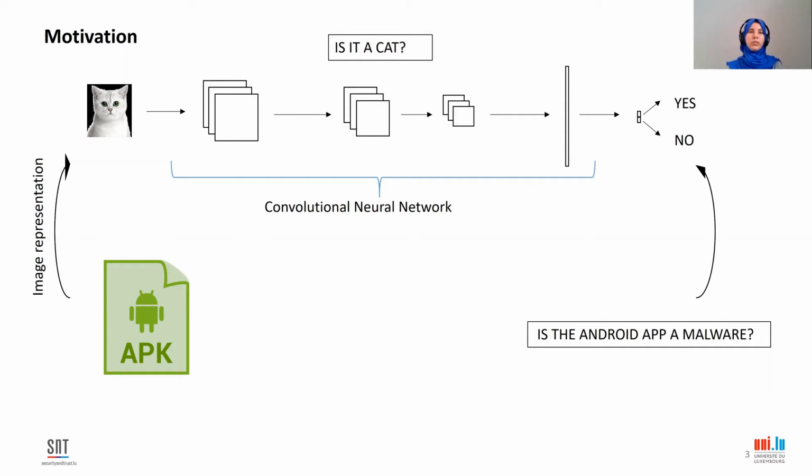Usually, researchers extract the features manually from the Android APKs. However, with image-based Android malware detection, the features are extracted automatically during the training. We propose our approach, DexRay, which is an image-based Android malware detector that relies on a simple image representation of the apps and a straightforward deep learning architecture.